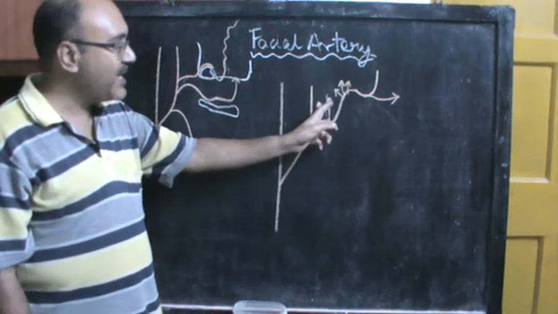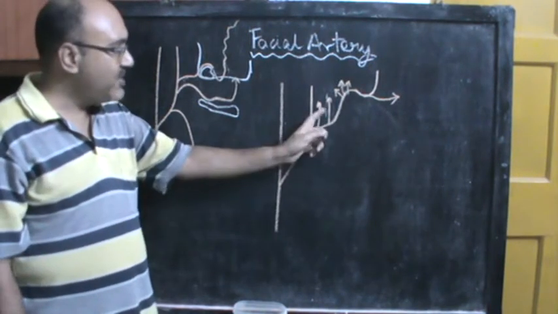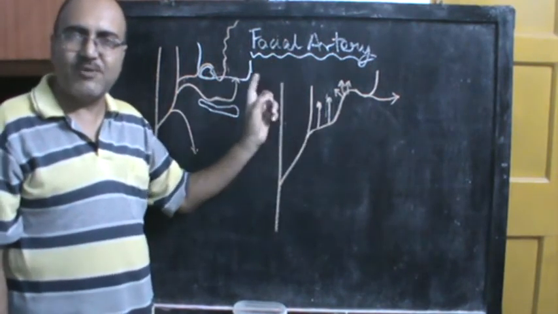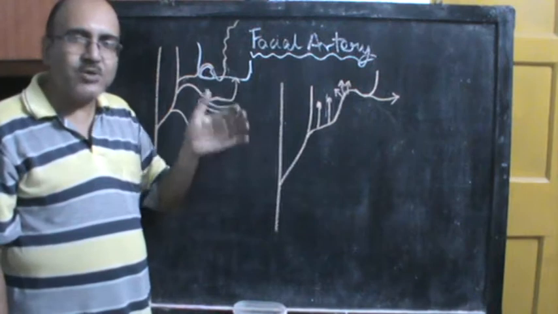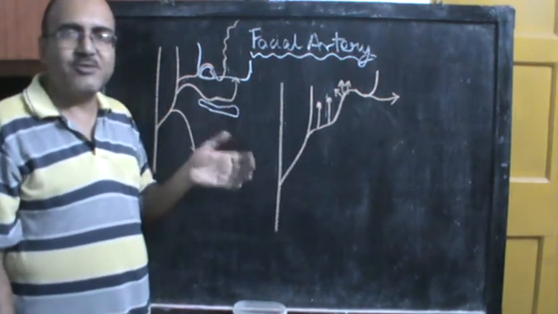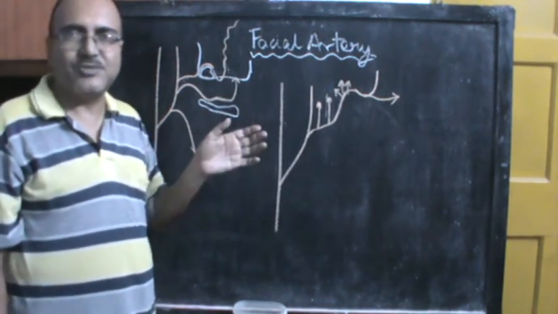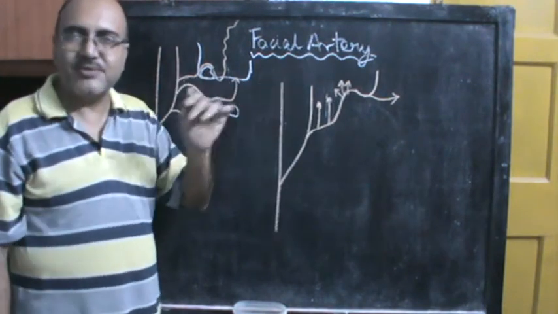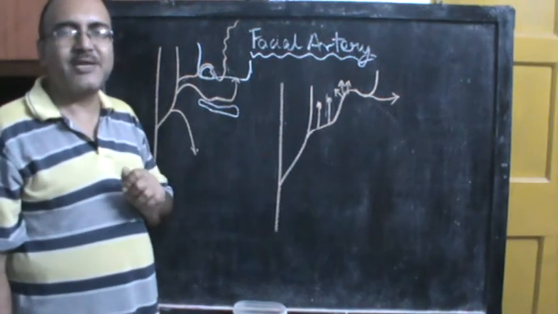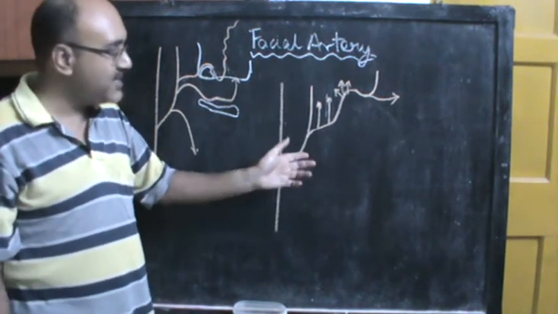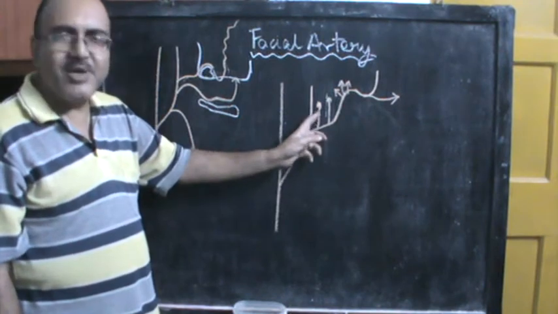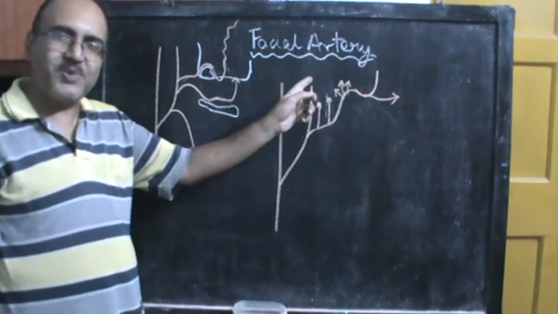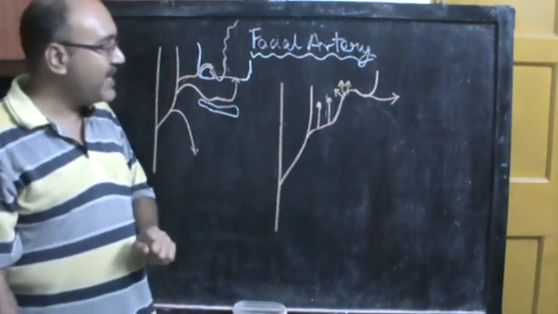So ascending palatine, next you have the tonsillar branch. Now this tonsillar branch, when it has to go to the tonsil, also has to pierce the pharyngeal wall. On the outer surface of the palatine tonsils you have the superior constrictor muscle. So whenever you are going to pierce the pharynx and go into the palatine tonsil to supply it, you also have to pierce the superior constrictor. So the ascending palatine pierces and gives branches to the constrictors. The tonsillar branch also pierces the superior constrictor and supplies the palatine tonsil.